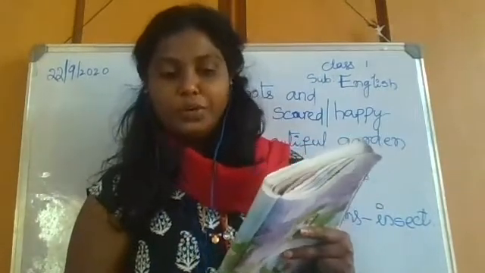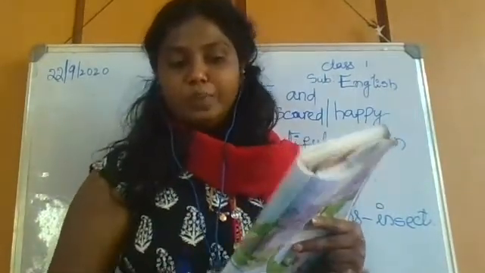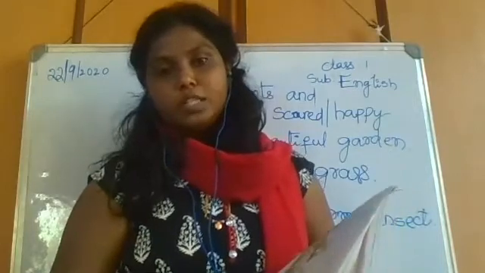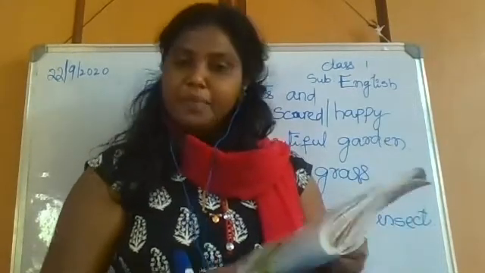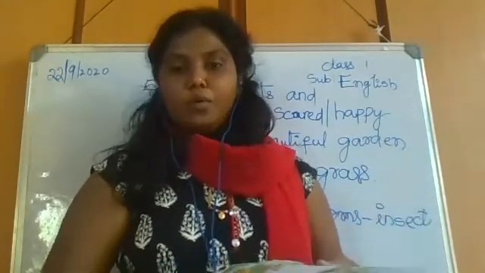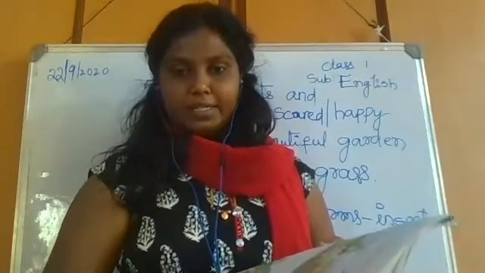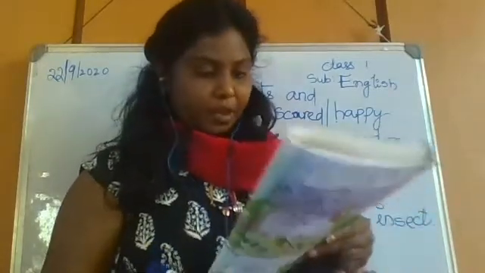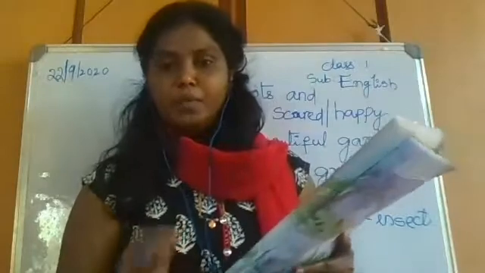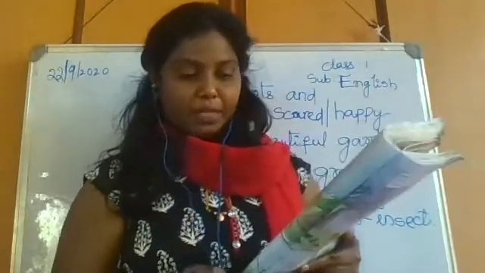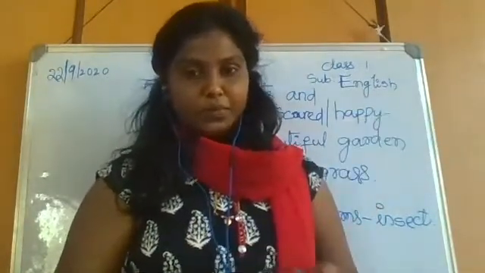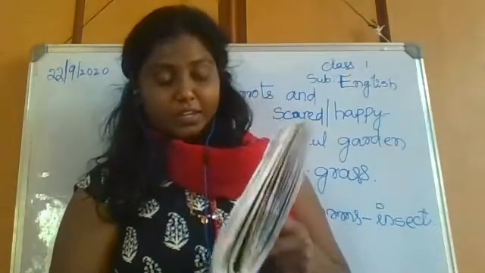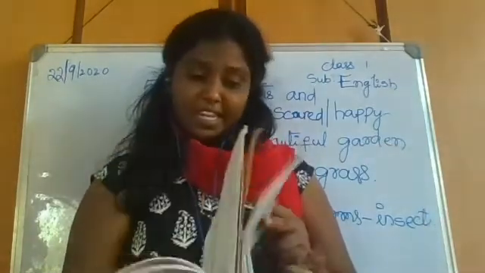Yeah, sure. I would love to be your friend. The flower also agreed that I will be your friend. Now, who are friends here? Parrots and the flower. Okay. In this way, they became good friends. After that, what happens? We'll continue with the next chapter in the next session, in the next class.